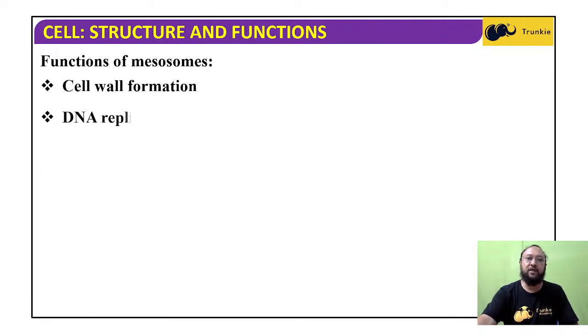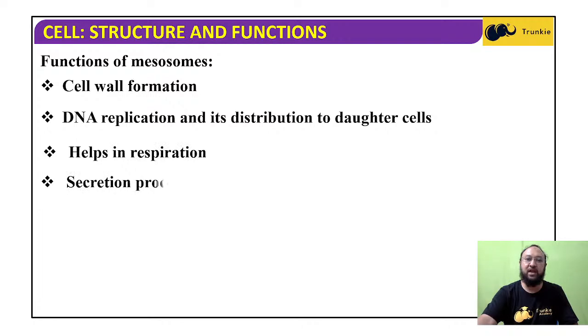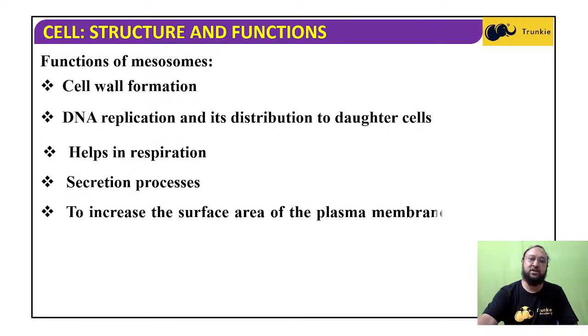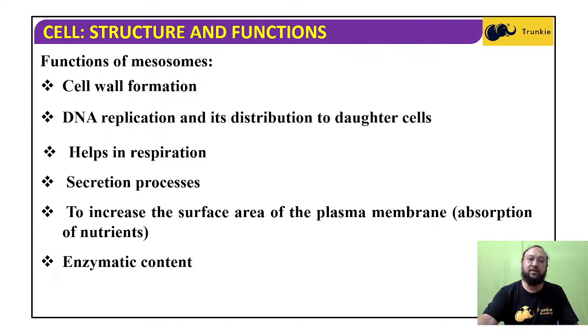Now, the functions: cell wall formation, DNA replication and its distribution to daughter cells, helping in respiration and secretion processes, and increasing the surface of the plasma membrane for absorption of nutrients and enzymatic content. These are the functions of the mesosomes. So very important here. It helps in respiration, as I told you.